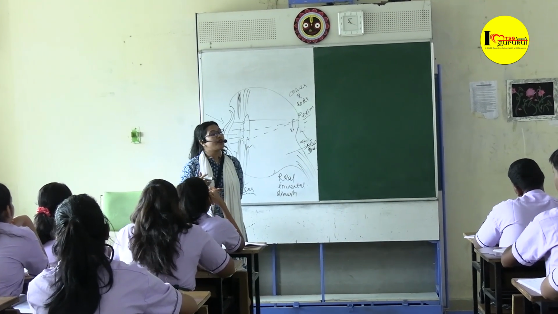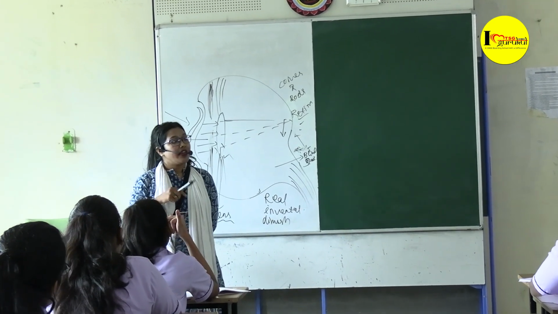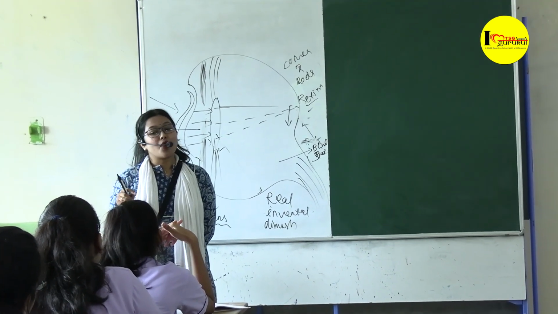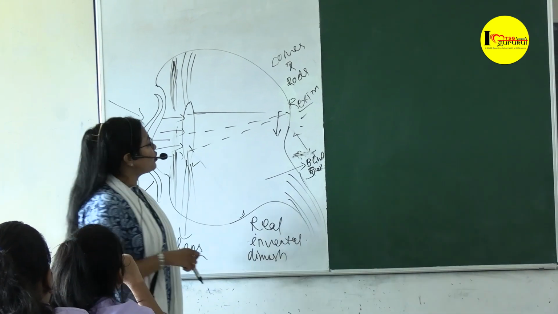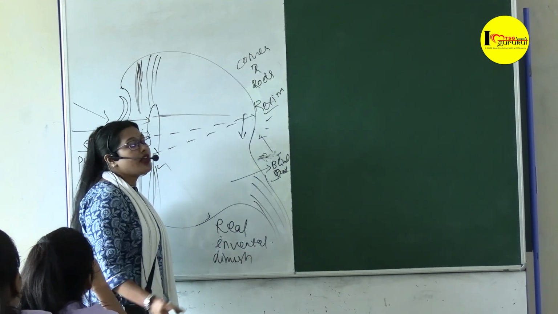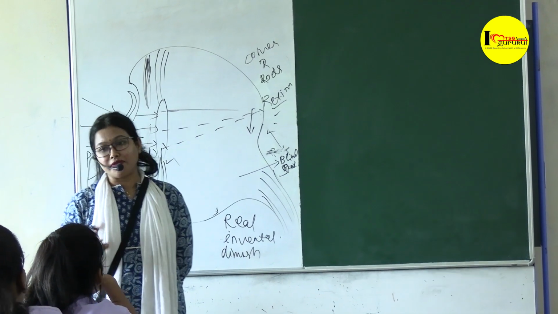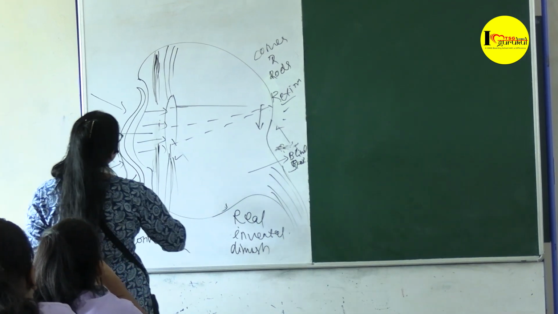It is collecting the information from the outer world and, what is it doing then? Converting the light energy into optical energy into electrical energy, and through the blind spot and optic nerves, which is connected to the brain, the information is being transferred. What is happening then? So there are two other things.